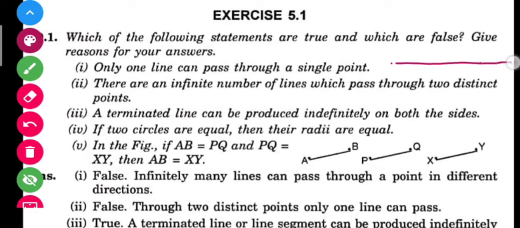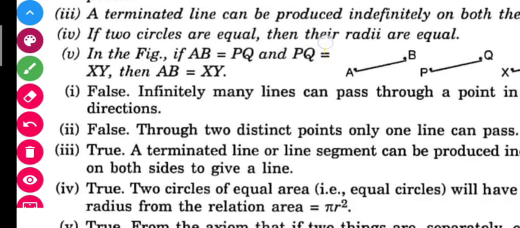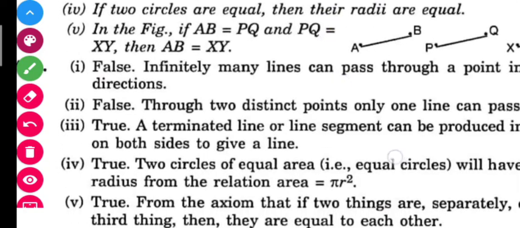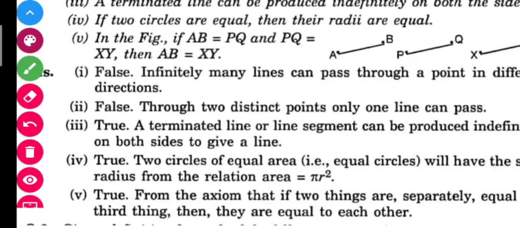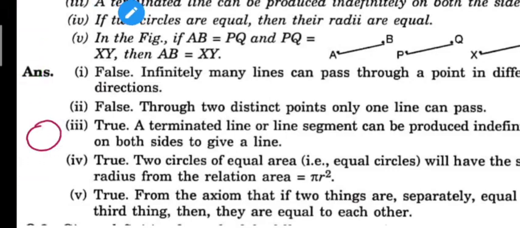Okay, so now let us move to statement number 4, which says that if two circles are equal, then their radii are equal. Obviously students, if you think about it, if you have two circles that have radius, suppose, 1 centimeter and 1 centimeter, then obviously the circles will be equal. If the circles are equal, then the radii are equal.